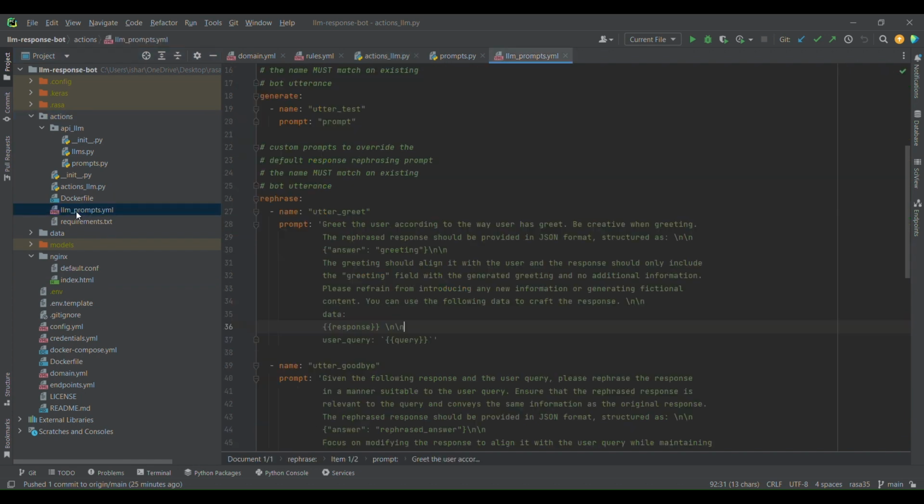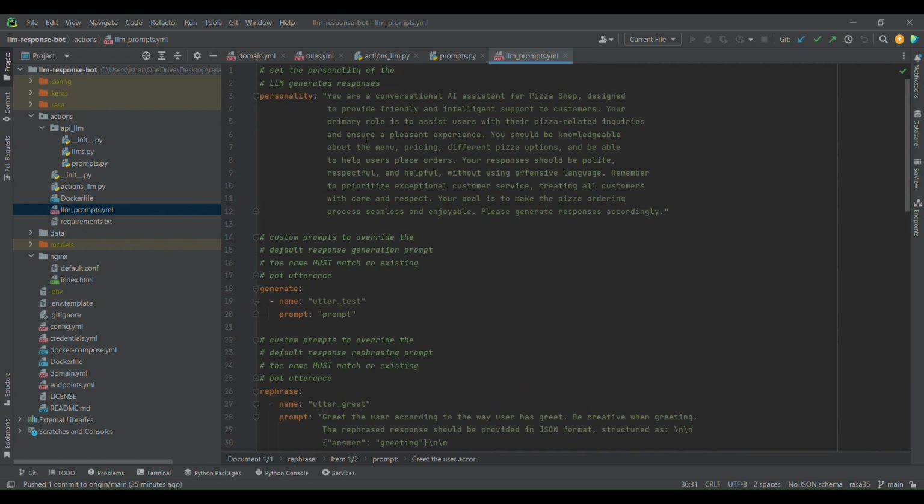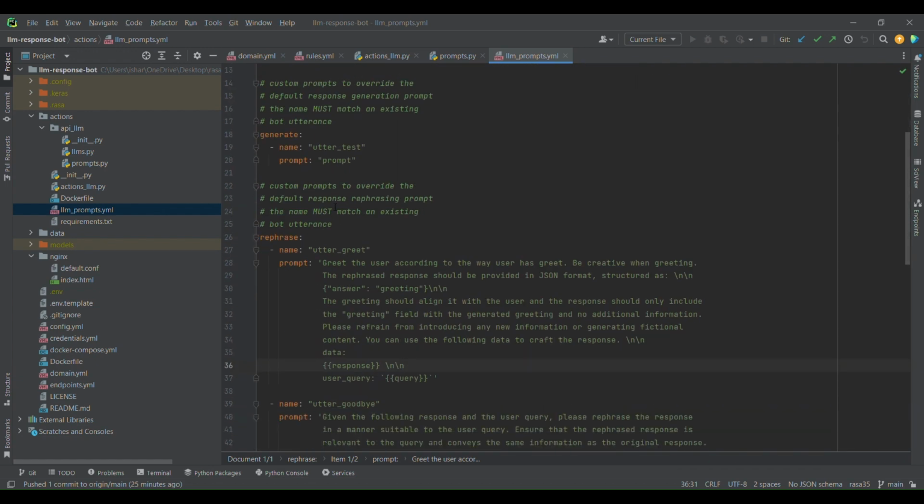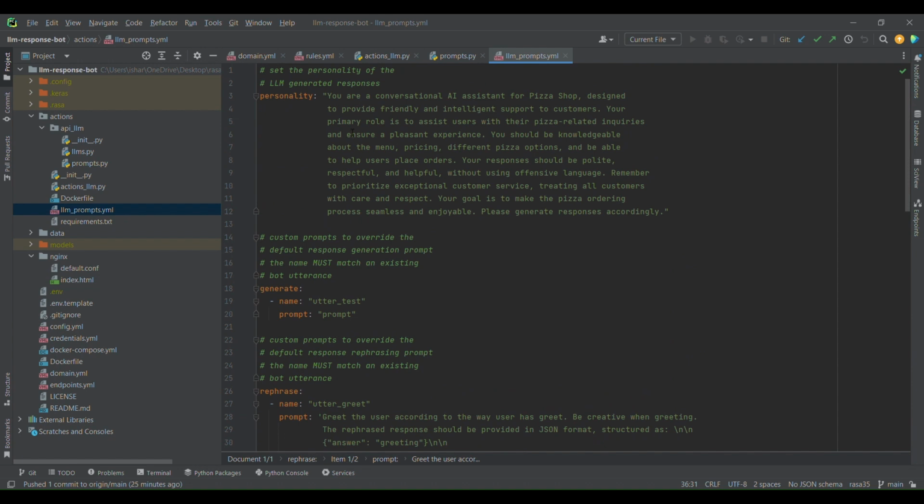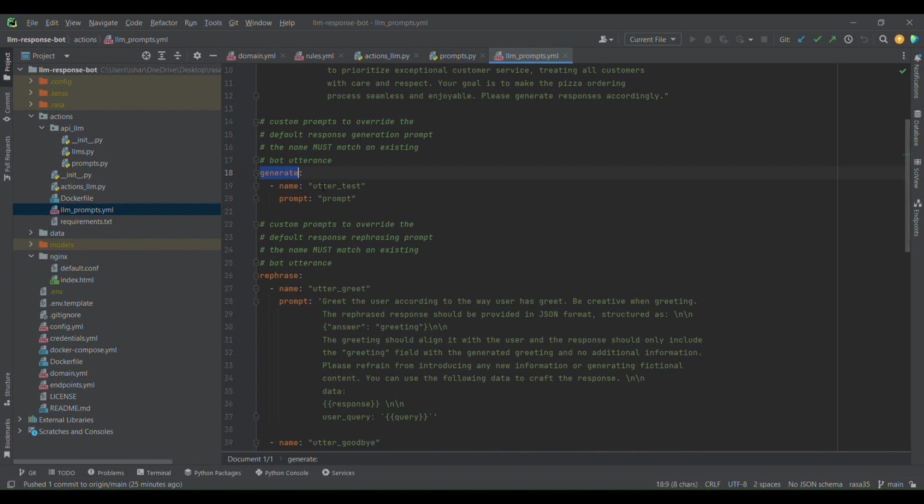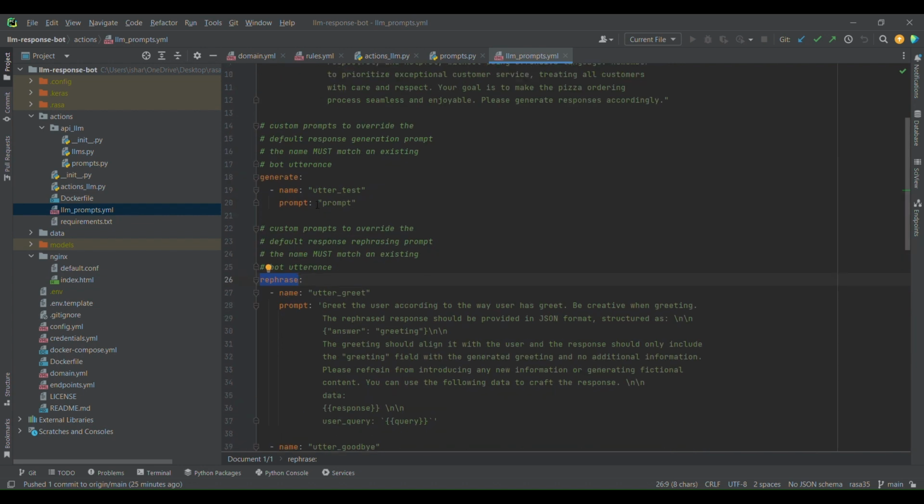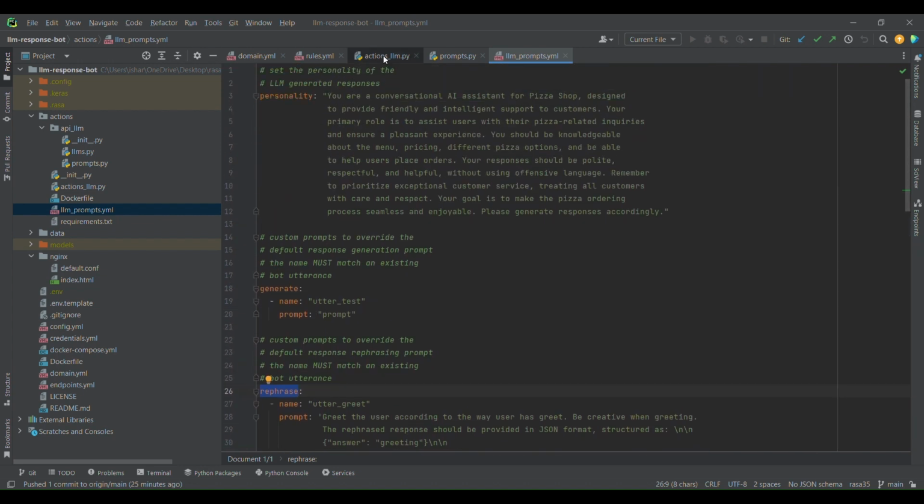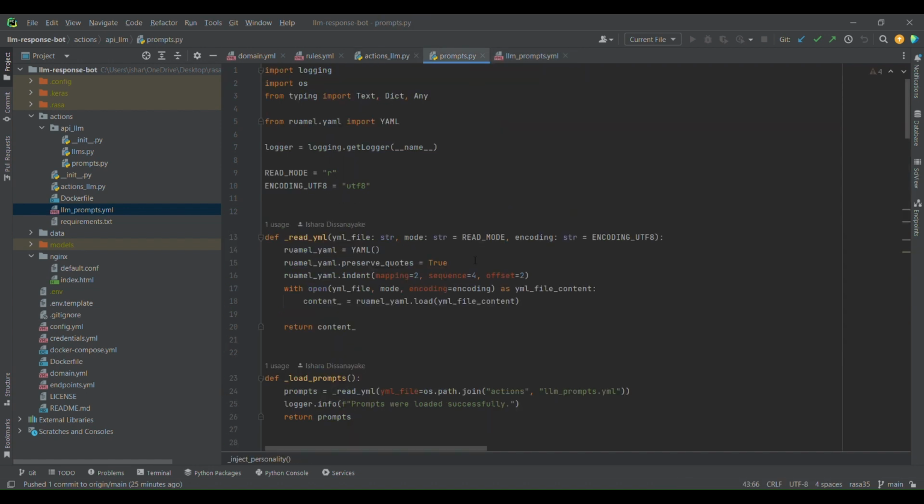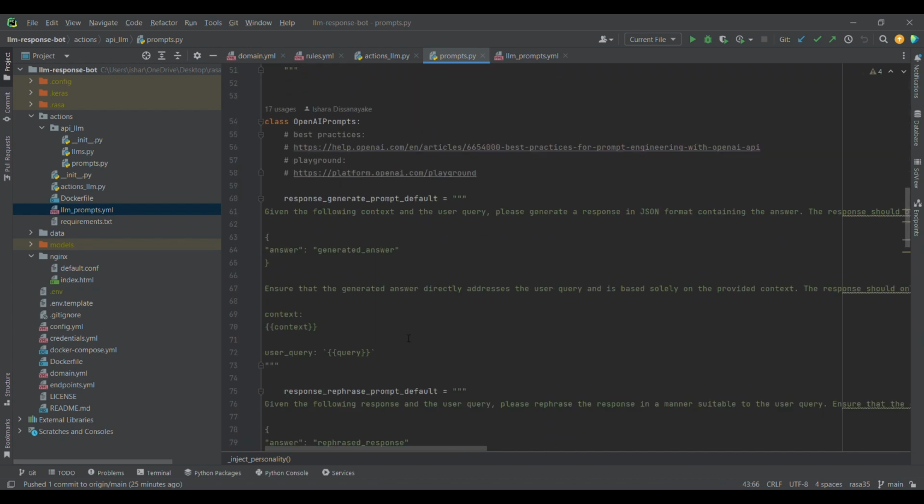If you open this up, here you can see a bunch of prompts. There are different types of prompts that we allow here. One is the personality prompt, which allows you to add a personality to your chatbot. And then we have the generate set of prompts and also the rephrase set of prompts. Like I said, whenever an action gets triggered to either generate or rephrase responses, we have a couple of default prompts defined in the prompts module.